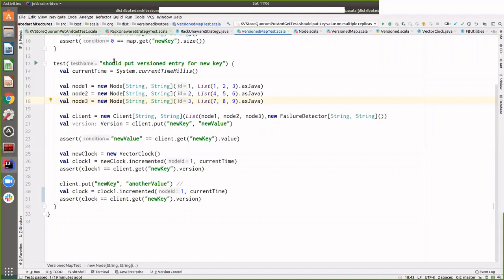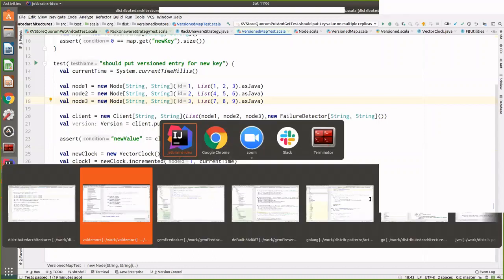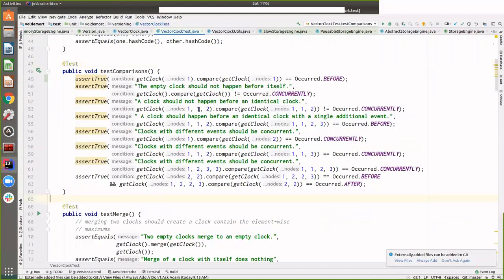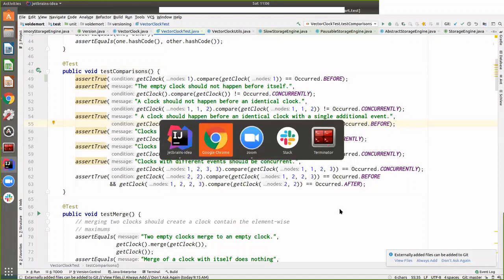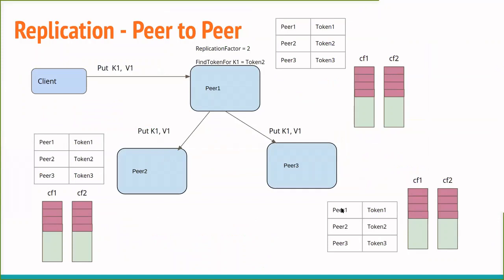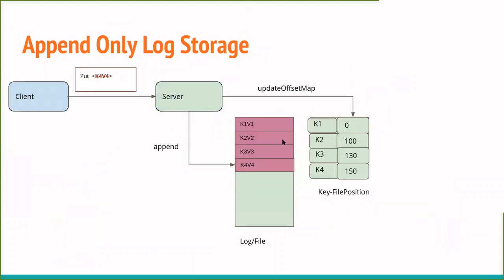There are a bunch of tests in this Voldemort code base around this vector clock. So if a vector clock has 112 and 112, they are the same vector clocks. But if you have 112 and 1123, that means that 112 happened before 1123. And this kind of value will be kept in every insert. But you need that kind of a mechanism essentially for making sure you attain consistency eventually after doing things like read repair and such.